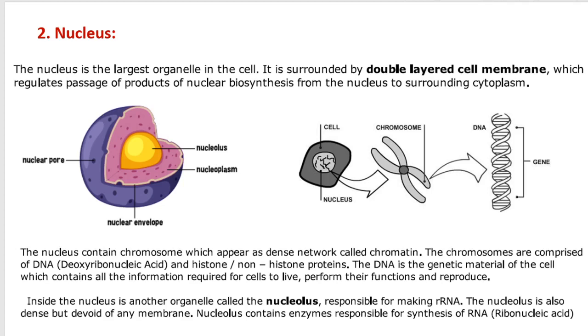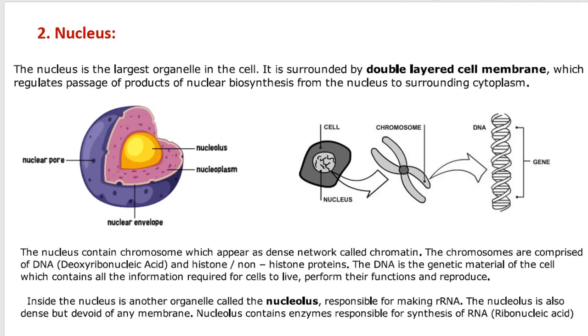The second most important organelle of the cell is the nucleus, because the nucleus is the basic functional unit, the center of a plant or animal cell, or prokaryotic or eukaryotic cell. The nucleus is the largest organelle in the cell. Not in the plant cell, though. In a plant cell, the vacuole is the largest organelle, but in other cells like animal cells and fungi, the nucleus is considered the largest organelle of the cell.